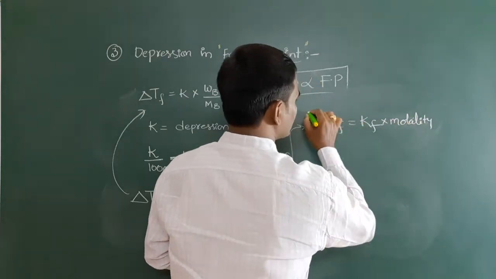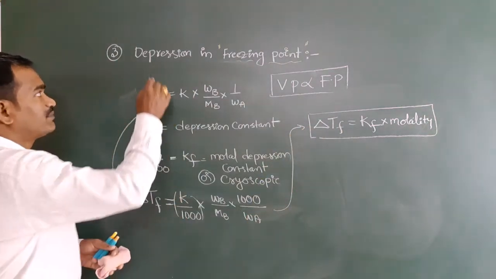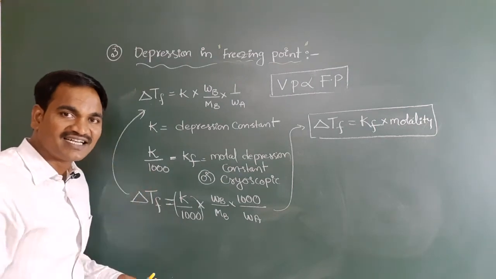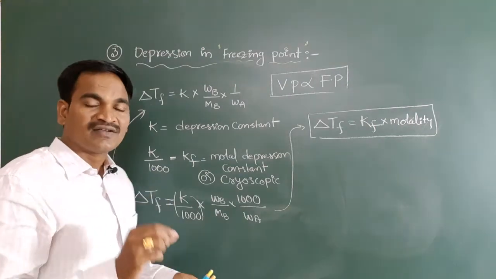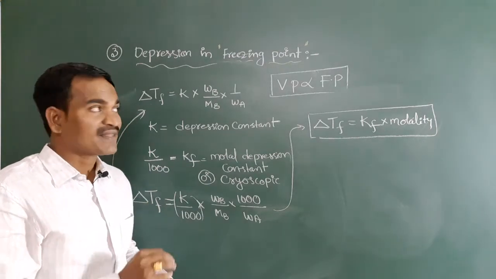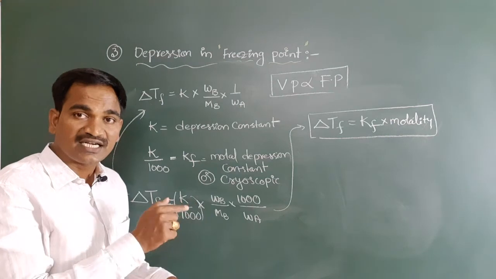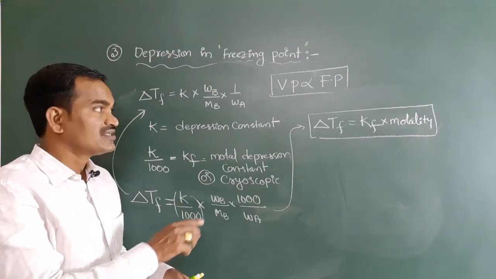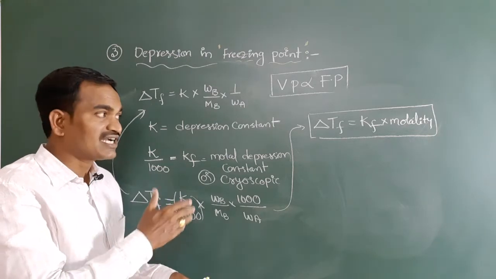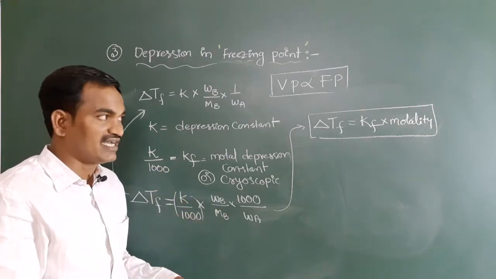So this is the final formula for the depression in freezing point. We have discussed in detail what freezing point is, when we can see the freezing point, an example and graphical representation. What is the depression in freezing point? What is the relation between depression in freezing point and molality, and what is Kf, we have discussed in detail.